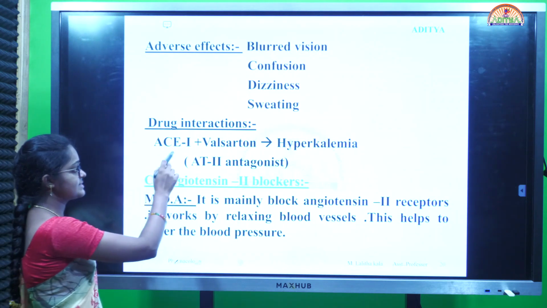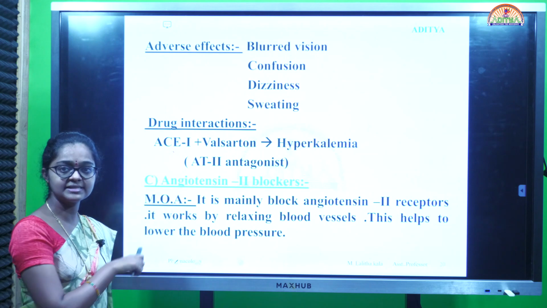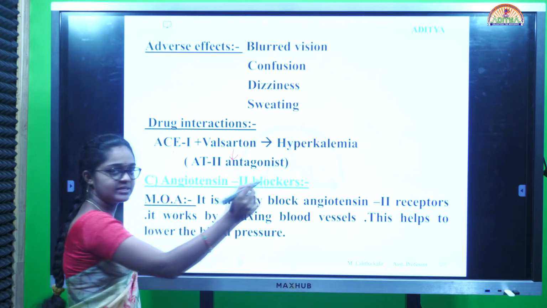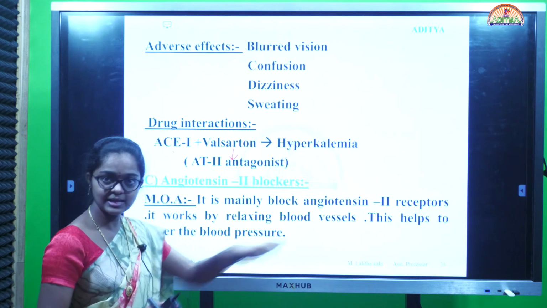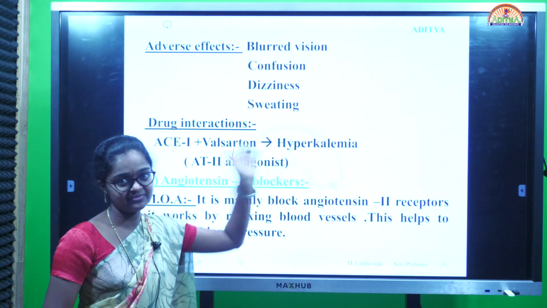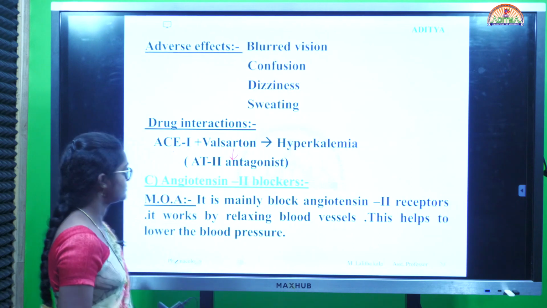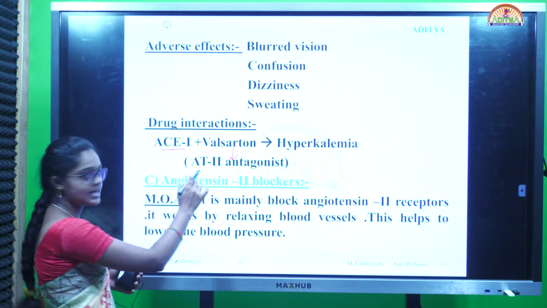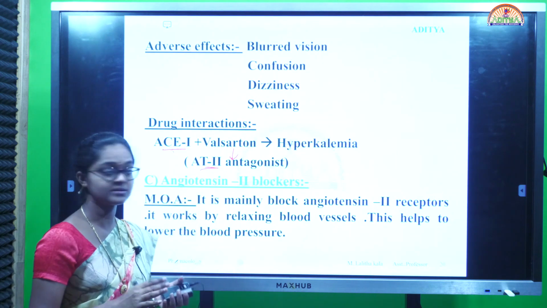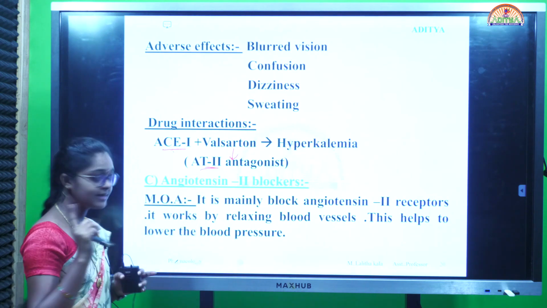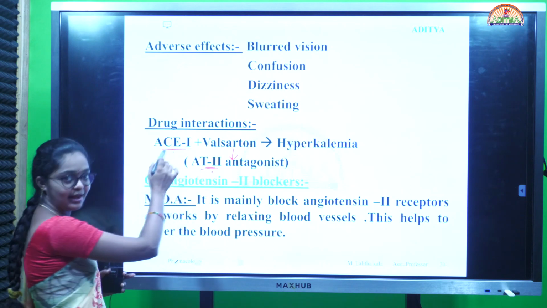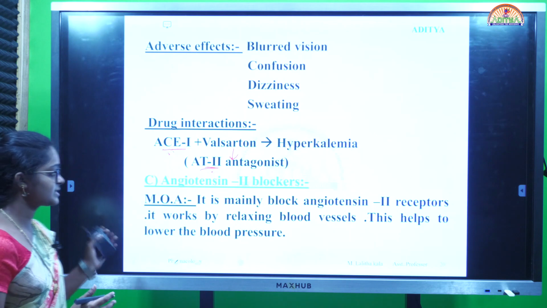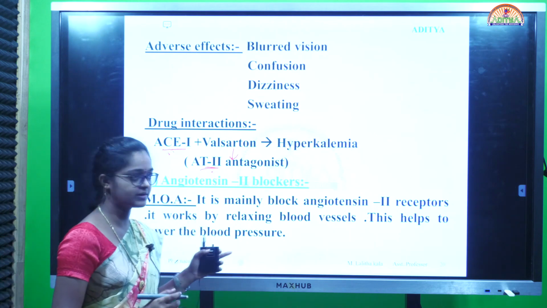Drug interactions: ACE inhibitors. While we are using ACE inhibitors along with valsartan, valsartan is an angiotensin 2 antagonist, it causes hyperkalemia. Same adverse effect as for renin blockers. While we are using ACE inhibitors along with angiotensin 2 antagonists, it causes hyperkalemia. Same drug interactions.